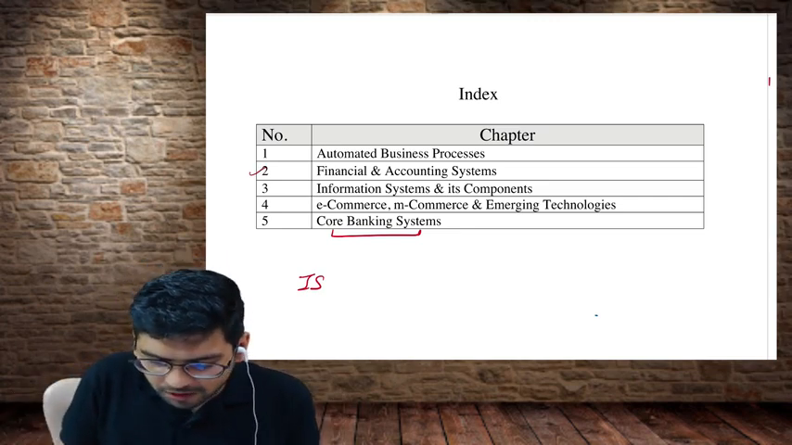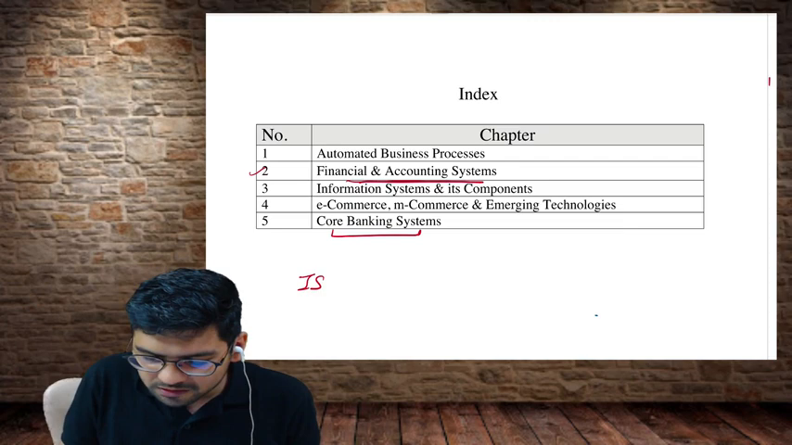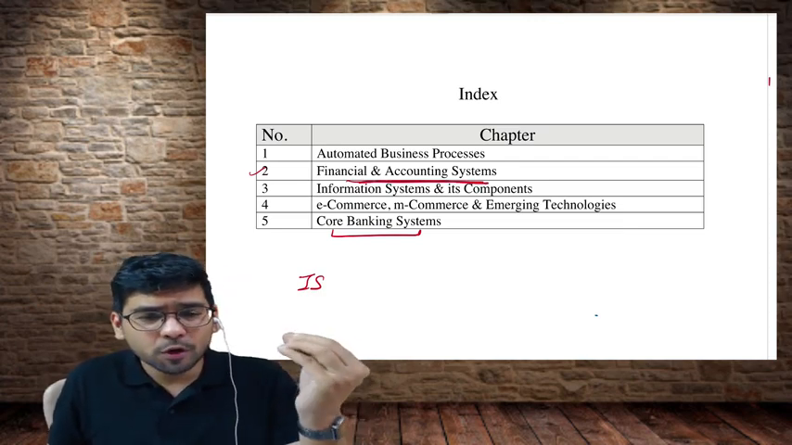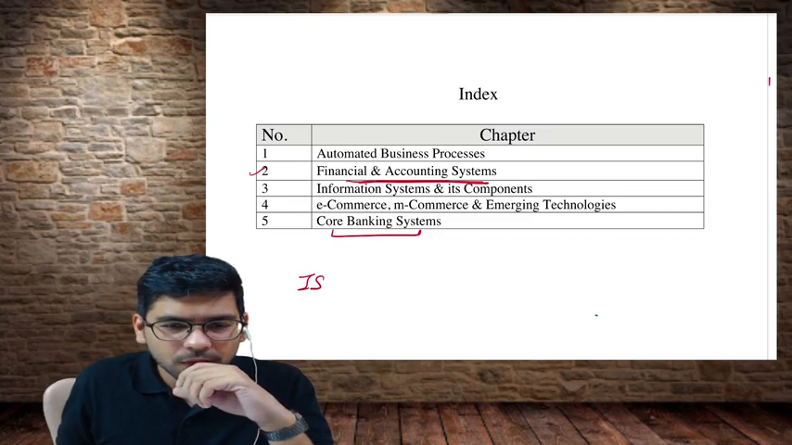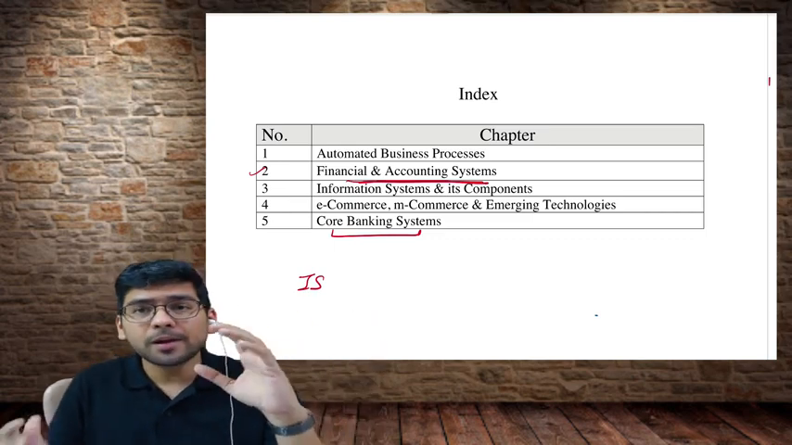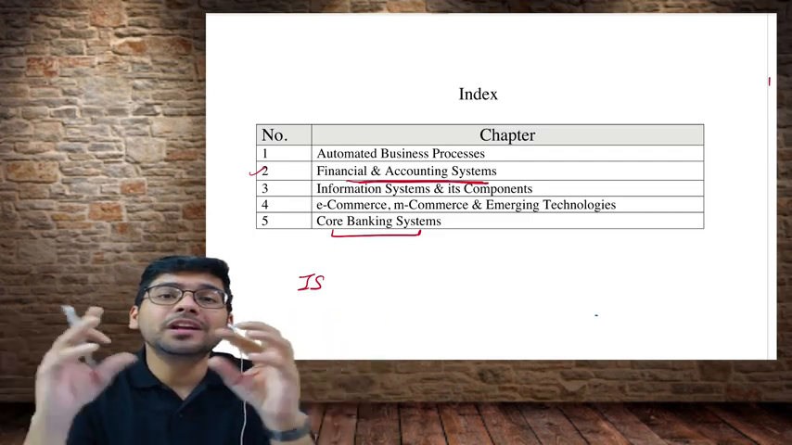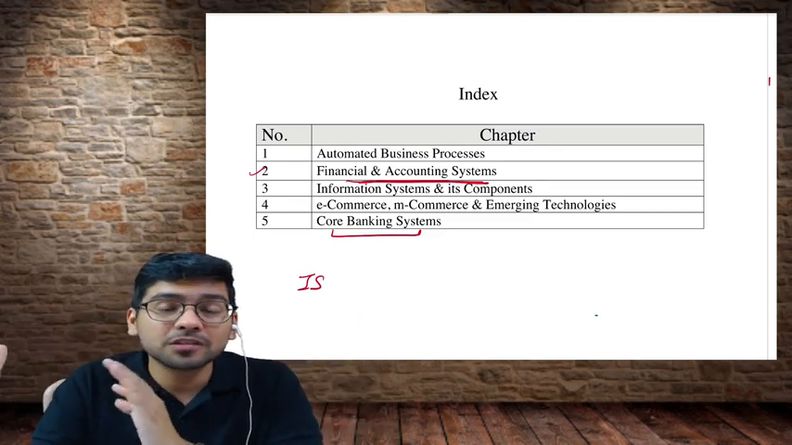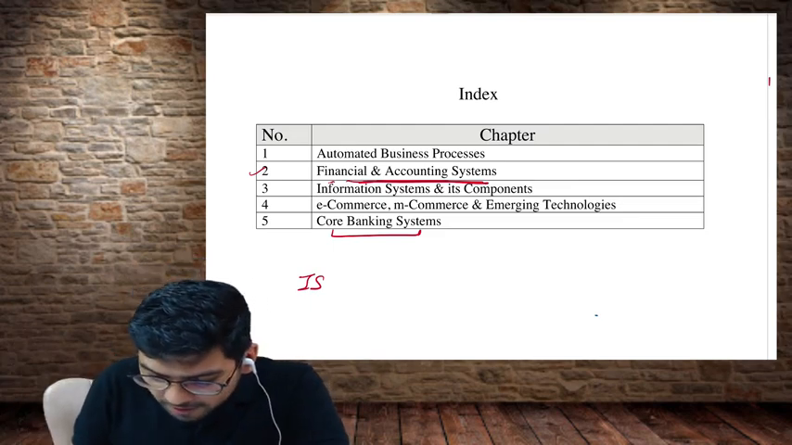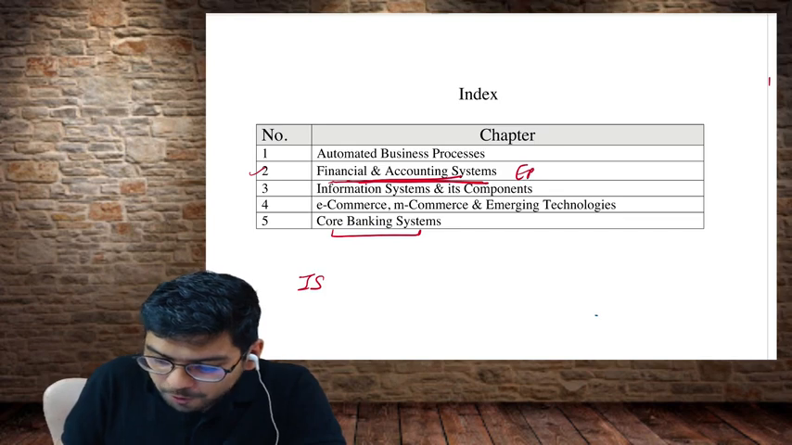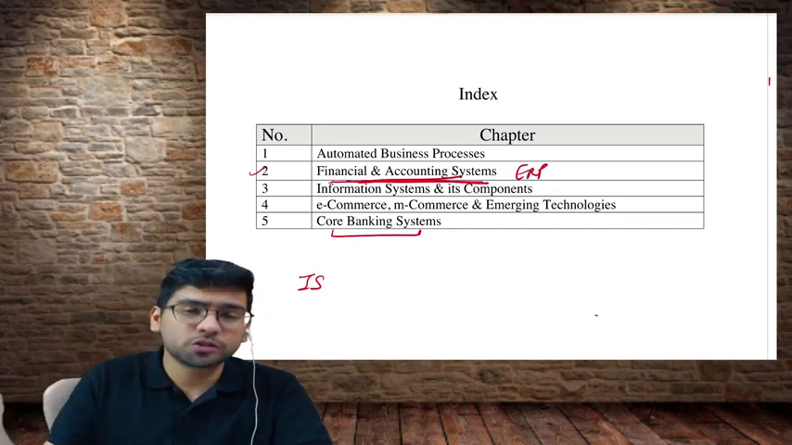So let's see chapter number 2. We have finance and accounting system. Can anyone give an example of an accounting system, or maybe an accounting software? Tally. Okay, Tally is an example. And when Tally also integrates most of the functions, it is called Tally ERP, enterprise resource planning. So in chapter number 2, we are going to learn about accounting software and discuss ERP, enterprise resource planning.